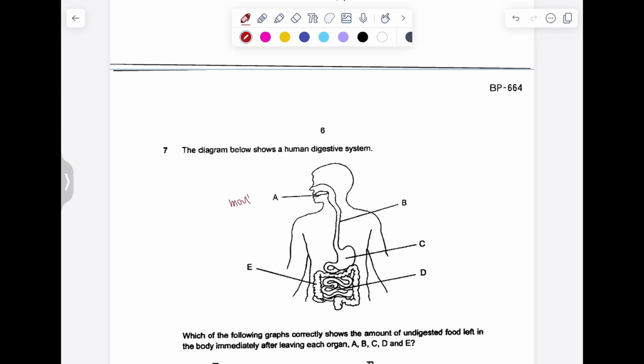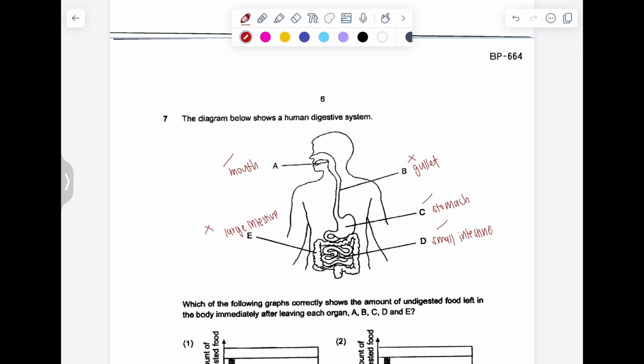Diagram below shows the human digestive system. So A is the mouth, B is the gullet, C is the stomach, D is the small intestine, and E is the large intestine. So there is digestion in the mouth, in the stomach, in the small intestine. There is no digestion in the gullet, no digestion in the large intestine. So which graph shows the amount of undigested food in these organs when they are leaving each of these organs?